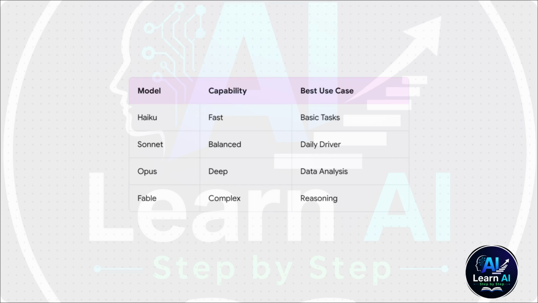Another absolutely crucial point is treating Claude's different models like a team of employees. You have to match the computational power to the complexity of the task, so you don't instantly burn through your token limits. Think about it. You wouldn't give your most senior executive a job renaming generic files, right? So use Haiku for quick back-and-forth chats. Use Sonnet as your balanced daily driver for normal tasks. But save Opus and the highly advanced Fable model for the really big stuff, like deep data analysis or complex coding. Doing this saves you from burning through expensive usage credits on basic grunt work.